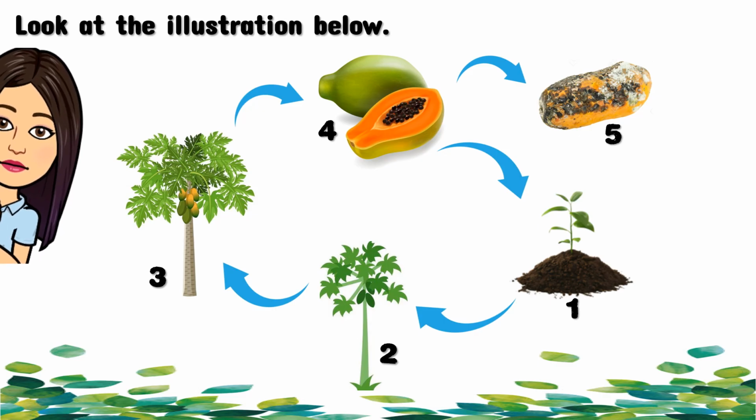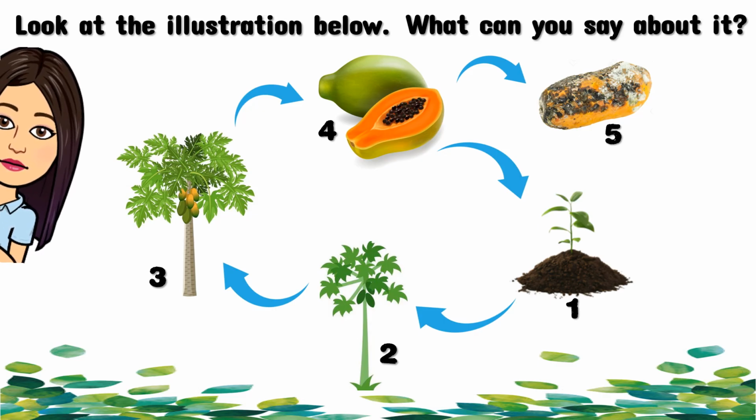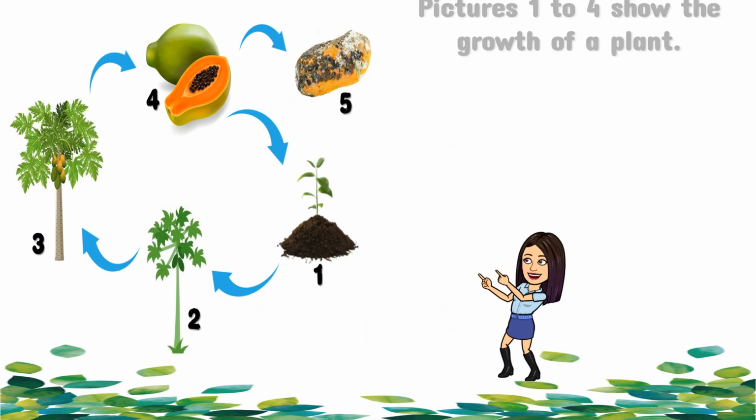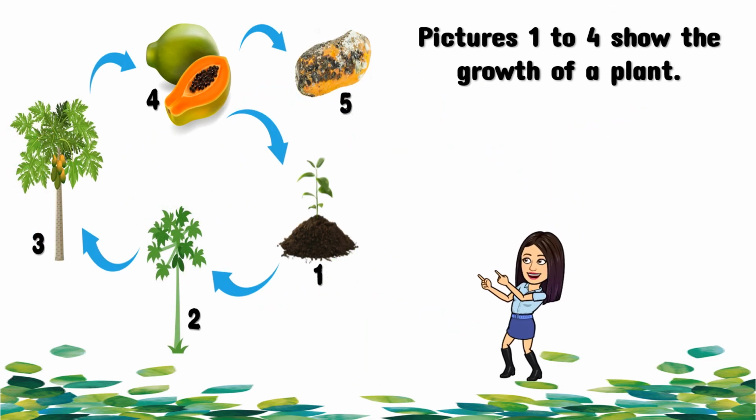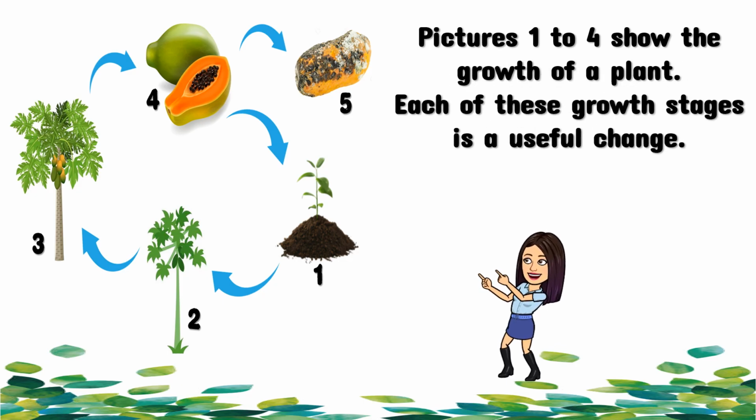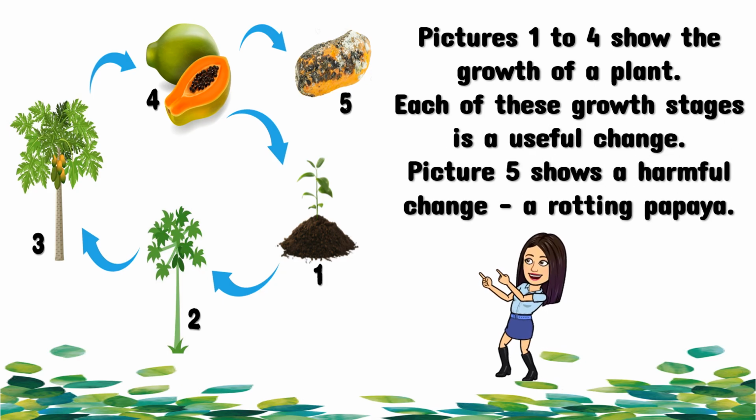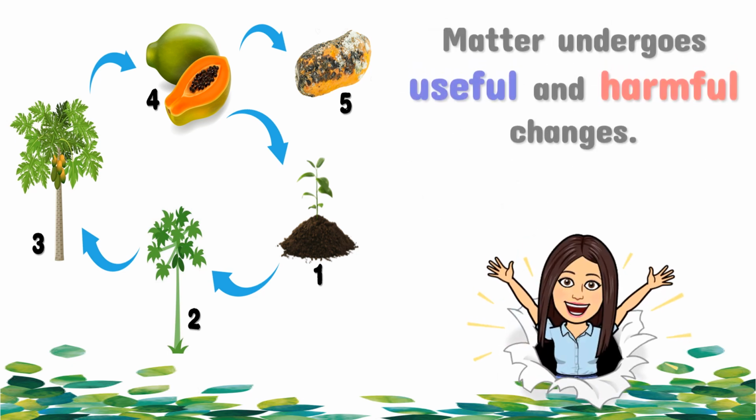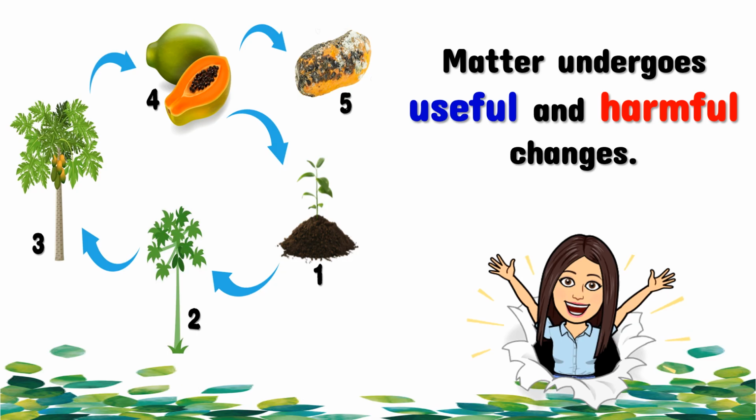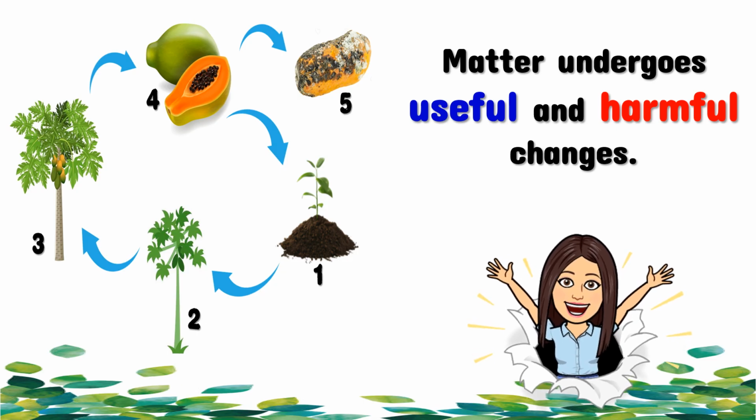Look at the illustration below. What can you say about it? Pictures 1 to 4 show the growth of a plant. Each of these growth stages is a useful change. Picture 5 shows a harmful change, a rotting papaya. Matter undergoes useful and harmful changes.